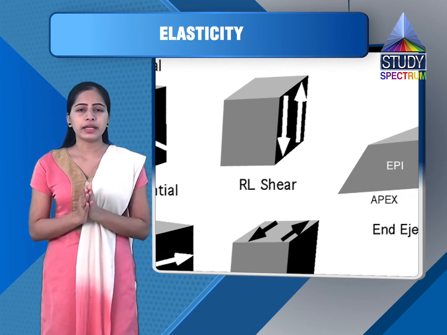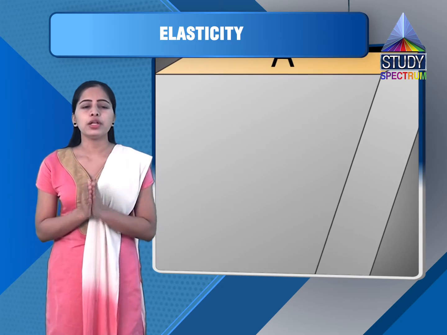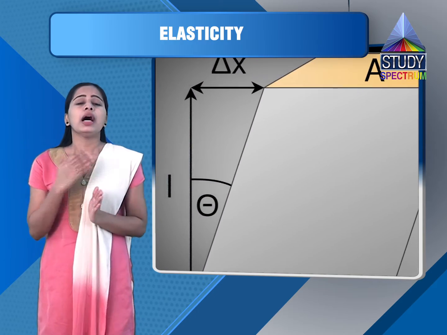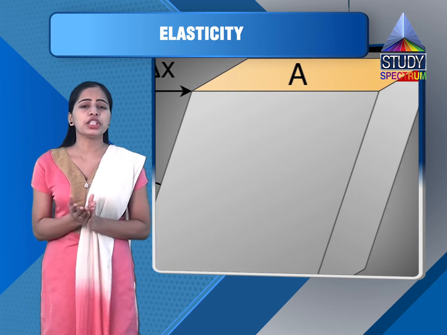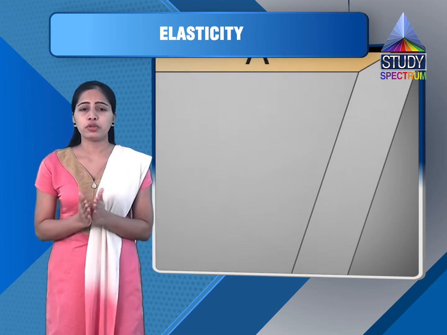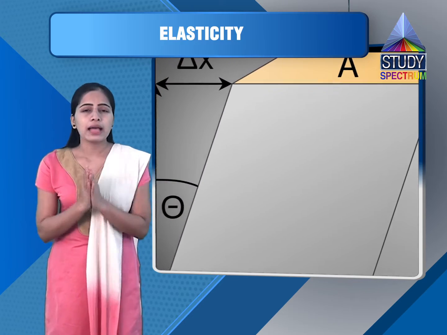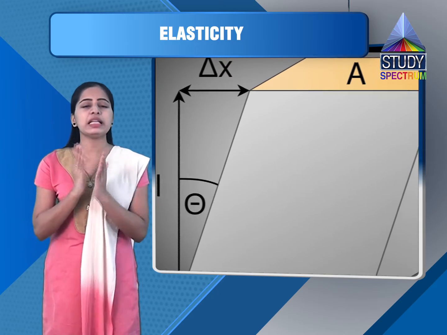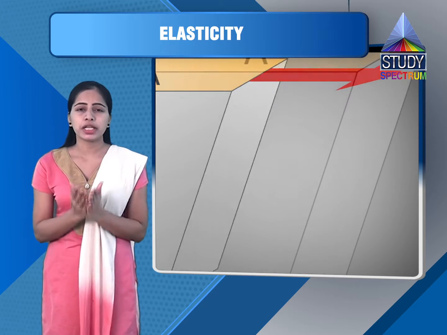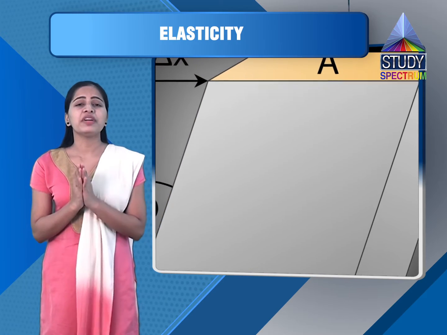So shearing strain we can write as relative displacement of any layer upon its distance from the fixed layer. From the figure we can write E dash upon DE, F dash upon CF, or G dash upon BG, or H dash upon AH. Now from trigonometry, this is tan theta. If theta is very small, meaning displacement is very small, tan theta is approximately theta. So for shearing strain we get the expression as theta, and theta is measured in radians.